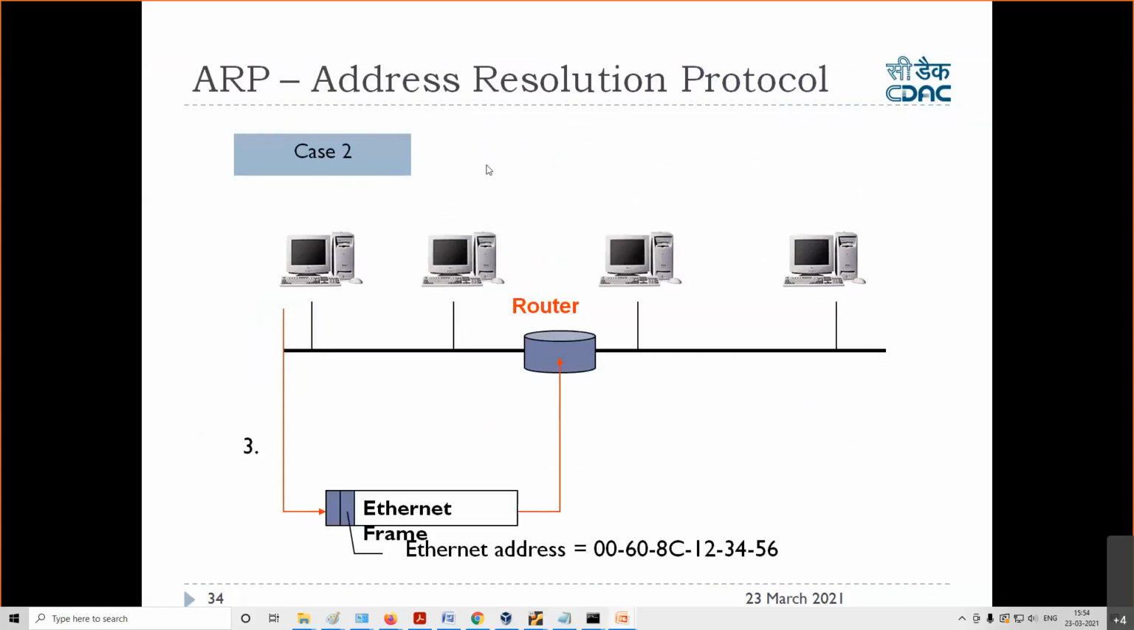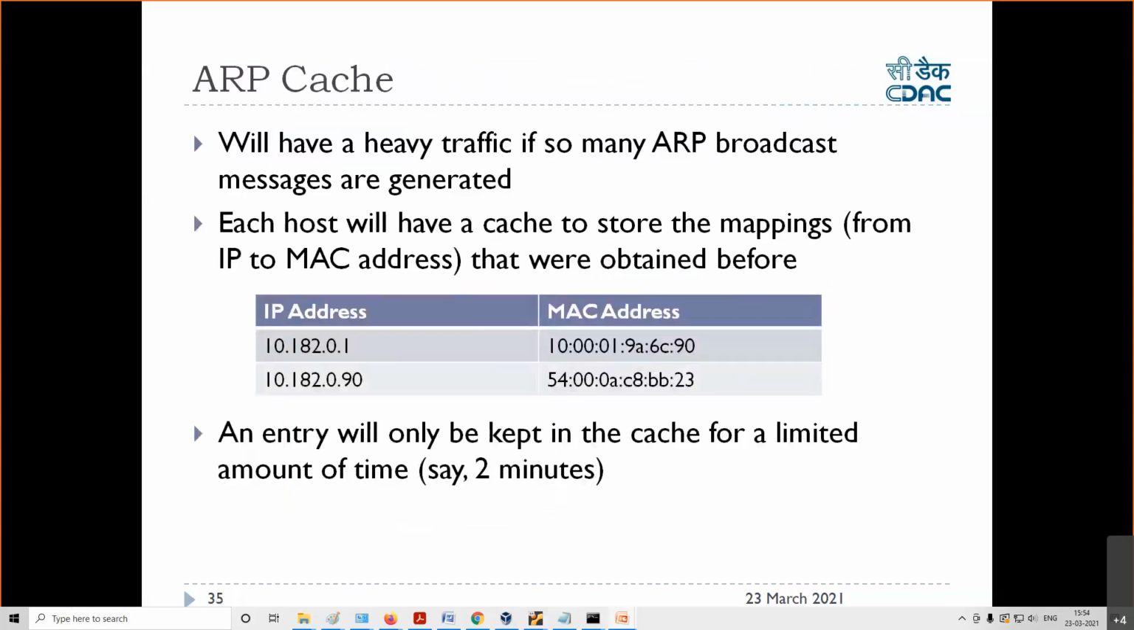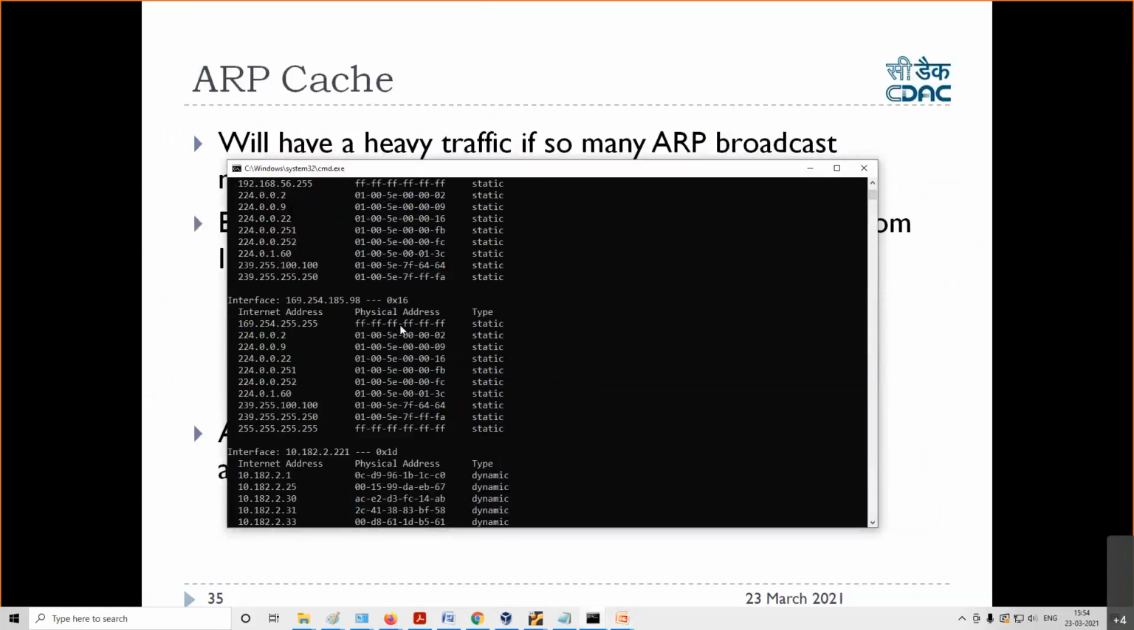So this is ARP, Address Resolution Protocol. It checks what the MAC address of a particular IP address is. The system will always maintain the ARP cache, which is the ARP cache or ARP table, which I have also shown you. So my ARP table is this.